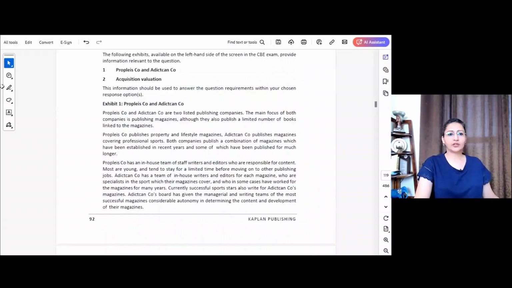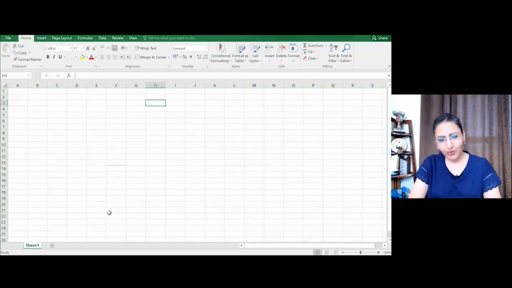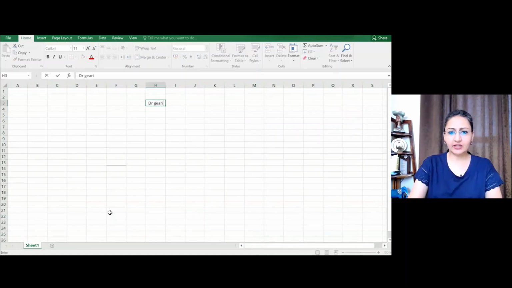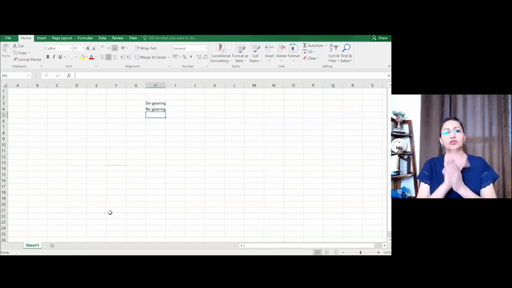Another thing which I wanted to touch base upon, the concept of gearing, de-gearing and re-gearing. Do you understand it in layman terms? Because I have seen many students getting confused with these concepts. De-gearing and re-gearing. Is it clear to all of you?